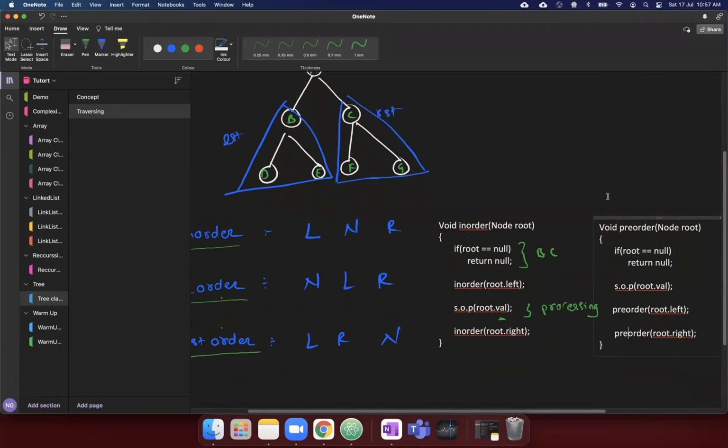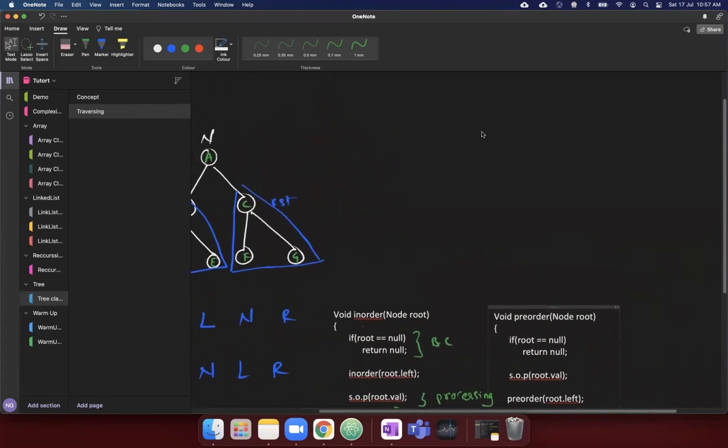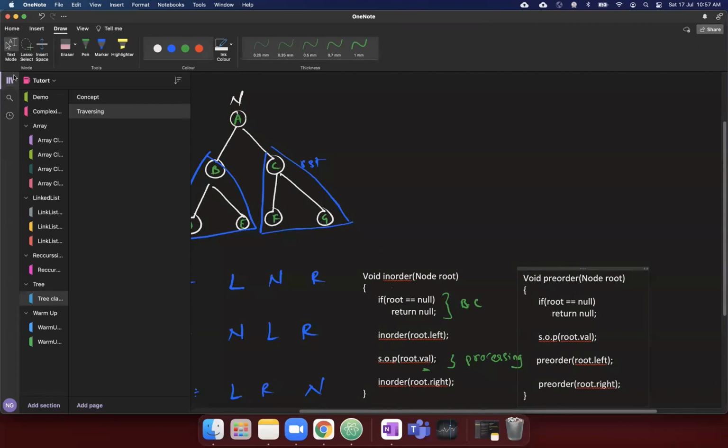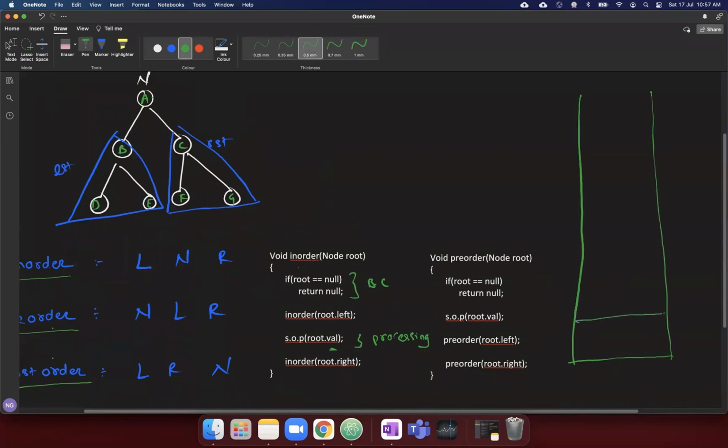Okay. Now, how to do the stack trace visualization for pre-order? Let's do it one time, so it will be clear to all. And parallelly, if you want to do by yourself, you can do. So suppose this is my stack. This is my stack. So I started with root.